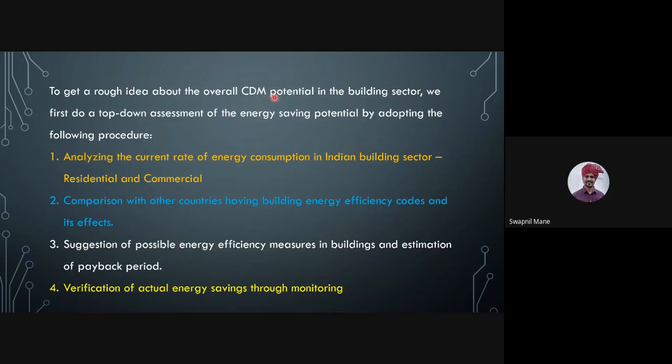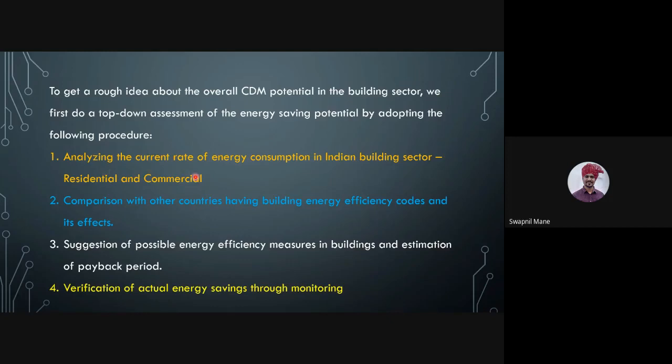Identify the clean development mechanism potential of your organization, Vidyavardhini. How? By analyzing the current rate of energy consumption in buildings, residential and commercial. Ours is a commercial setup, Vidyavardhini College.